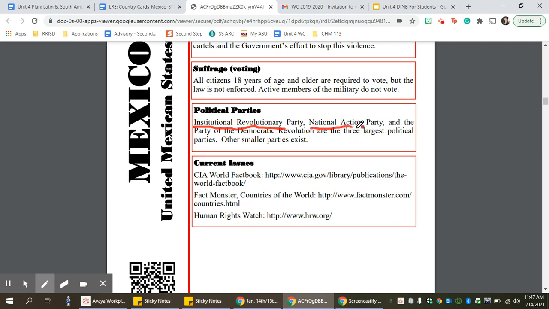We have the Nation Action Party. And then we have the Party of the Democratic Revolution. Those are the 3 largest political parties, but there are other smaller parties that exist. Again, if you're interested in looking at some current news in Mexico, go ahead and go to these websites and check it out.